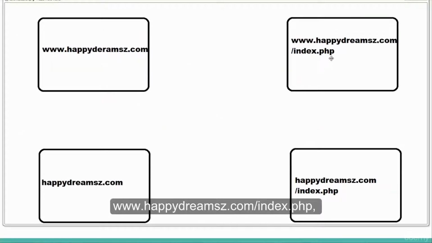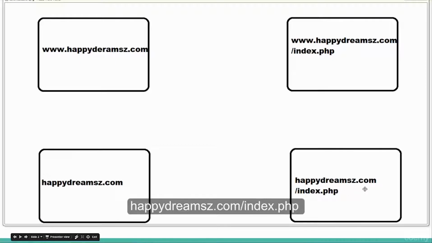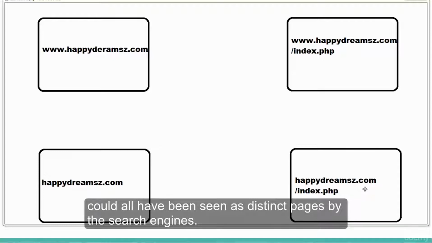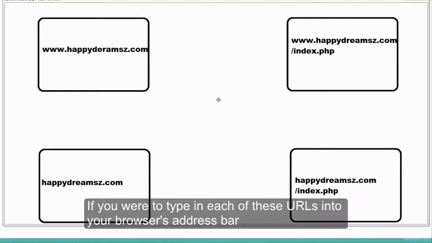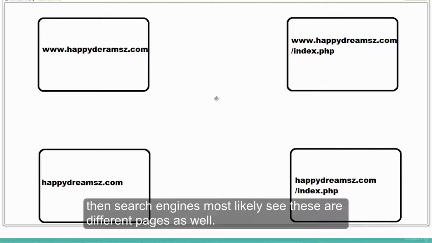www.happydreams.com, www.happydreams.com/index.php, happydreams.com, and happydreams.com/index.php could all have been seen as distinct pages by the search engines. If you were to type in these URLs into your browser's address bar and they all come up as different pages, then search engines will most likely see these as different pages as well.